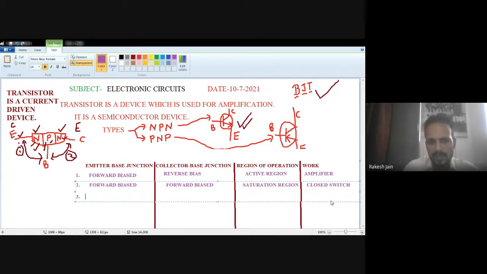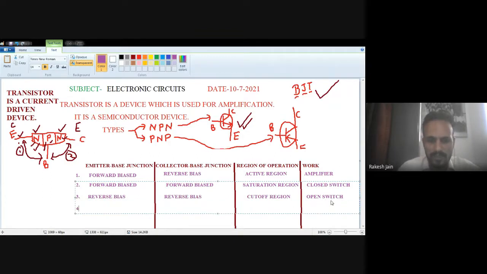The third one is whenever the emitter base junction is reverse bias and the collector base junction is also reverse bias, then the region of operation of the transistor is the cutoff region. And the transistor will work in the cutoff region as an open switch.